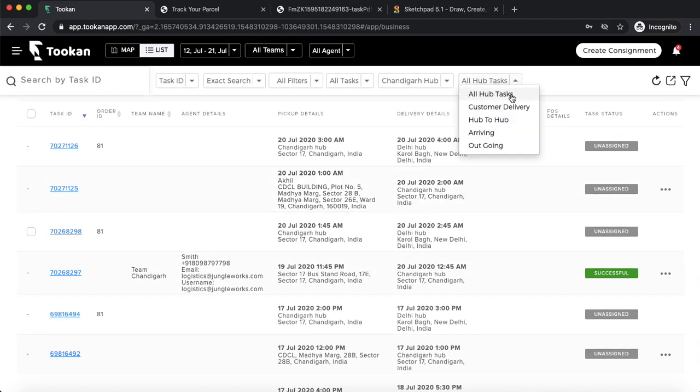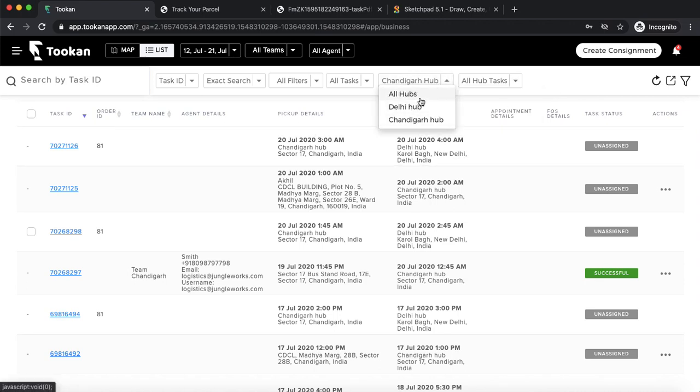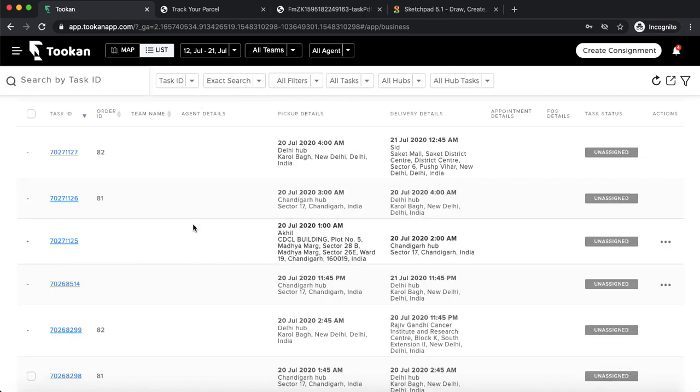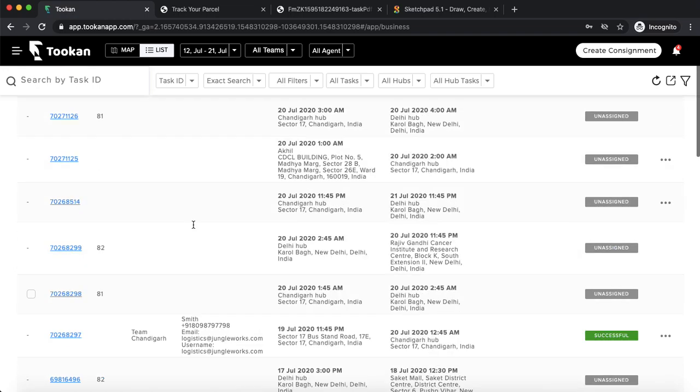If I want to see all the arriving, that is incoming task, outgoing task, hub to hub task, or customer delivery, which includes first mile and last mile deliveries, right? I can just filter it out and see all those tasks of my hub. As an admin, I can see all those tasks. The rest of the filters are the same as before. So these are all the tasks which I can see on my dashboard.